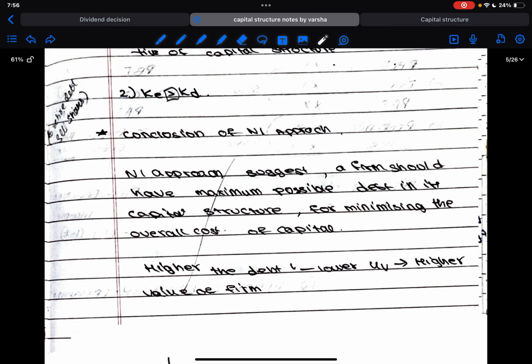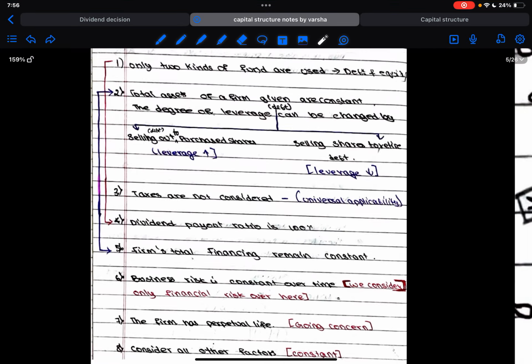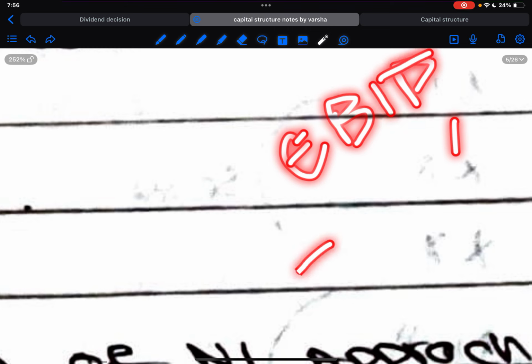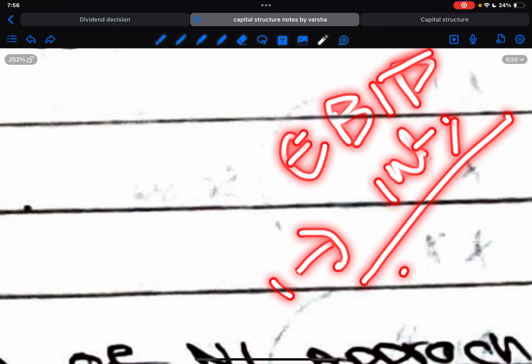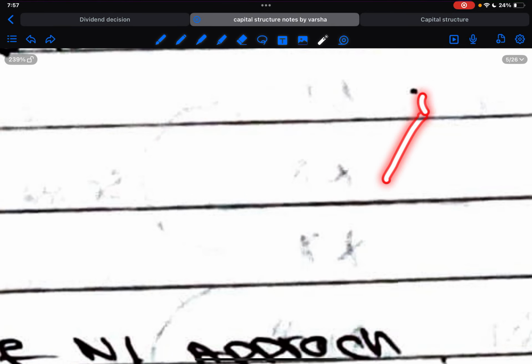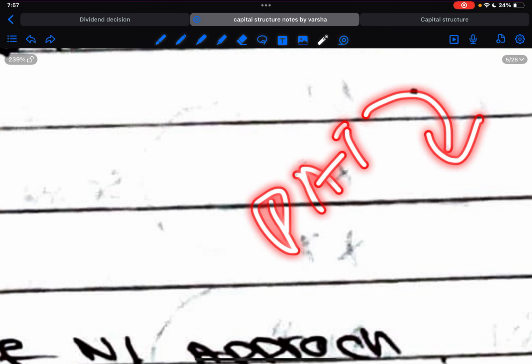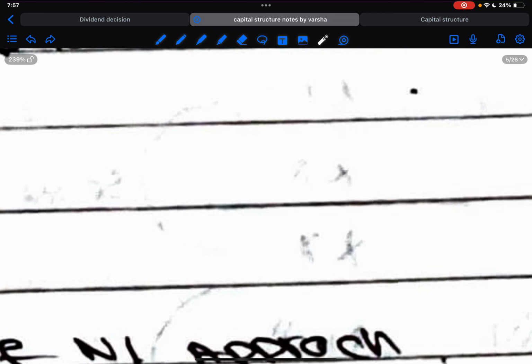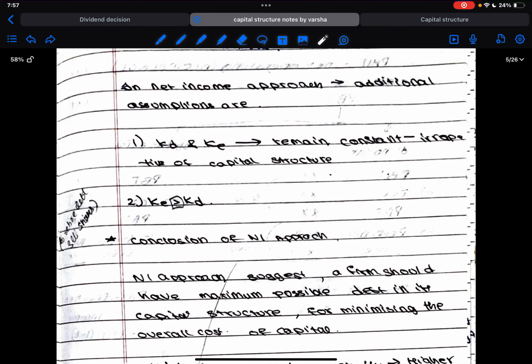Fine. Then, what is the net income here? Net income could be EBIT. From EBIT, we reduce interest, and the remaining amount for shareholders would be the net income, that is earnings after tax. Since we are considering only two types of funds, equity share capital and debt, profit after tax will directly be considered as profit available to equity shareholders. Why is it so? Because we consider there are no preference shares here, there is only equity. So we're going to directly take it into consideration. Okay.